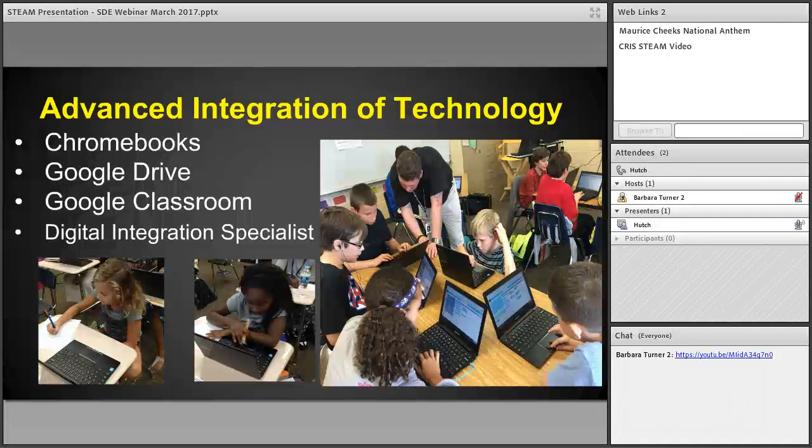And we're very fortunate to have on site our own digital integration specialist. You can see him in the picture, that larger picture there, working with a set of students, where he's able to go in to classrooms and he can co-teach with those teachers, or he may go in and actually teach a lesson for the particular classes, depending on what the subject area is. But he'll also work with our teachers through professional development and teach them how to use programs or help them do research. He's forever sending out new things that he finds that the teachers can incorporate into their lessons. So a nice tool to have in the classroom. And that's a district-funded position, so we're just really fortunate to have him.